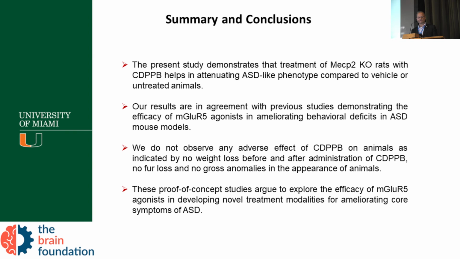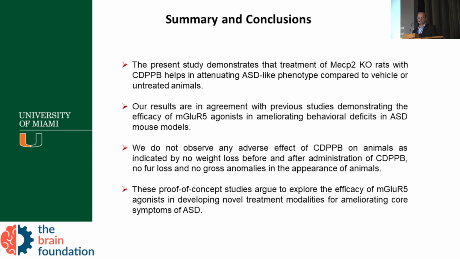So I would like to summarize our findings. This present study demonstrated that treatment of the MECP2 knockout rat with the CDPPB helps in attenuating the ASD-like phenotype compared to vehicle or untreated animals. It was very exciting to see that we can have this beneficial effect in various core issues of the autistic rat model that we have in our lab.